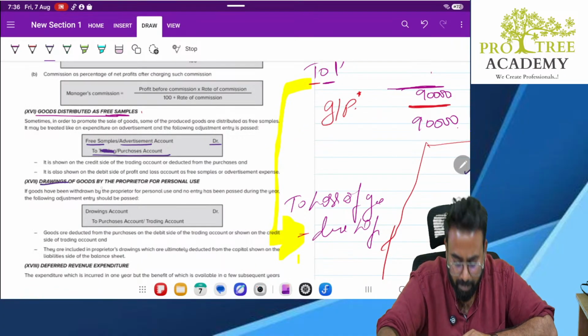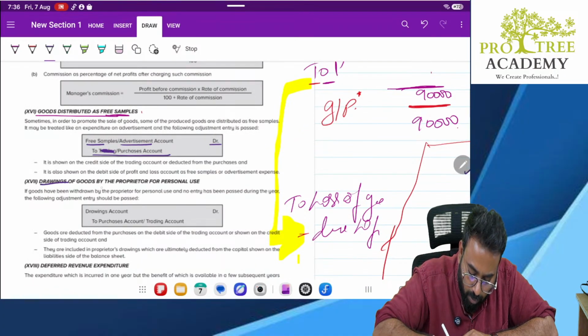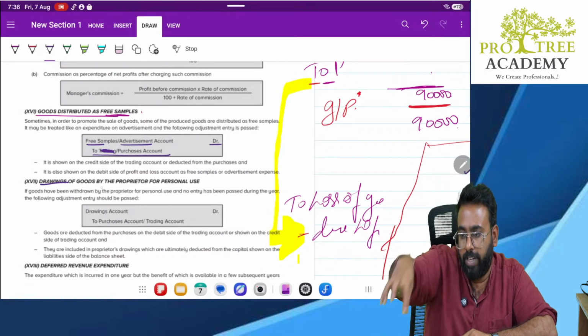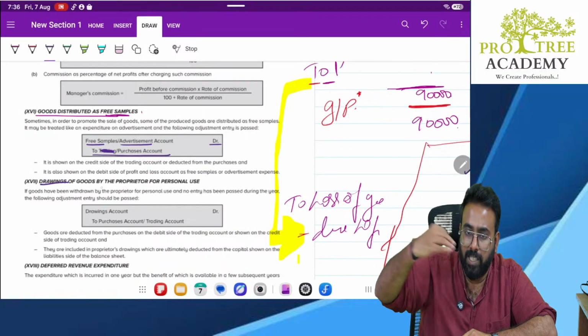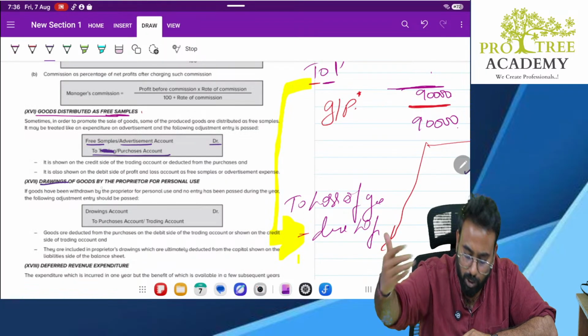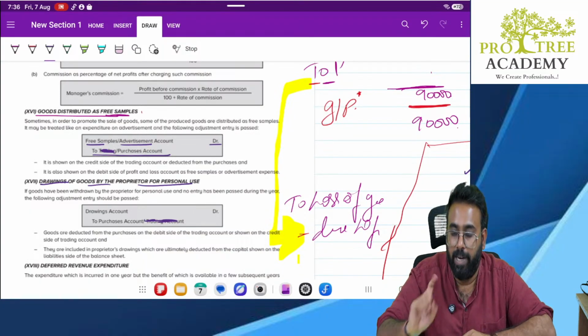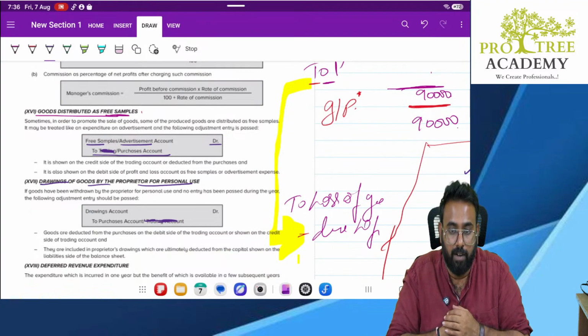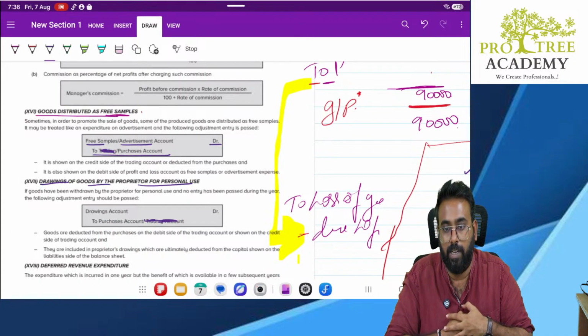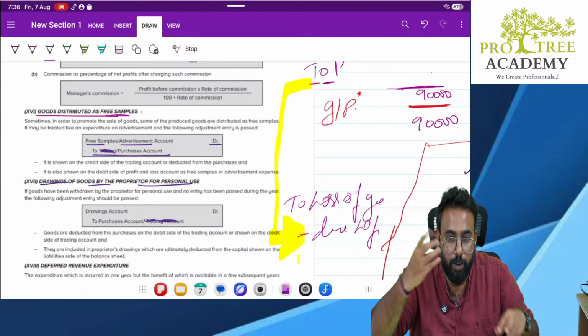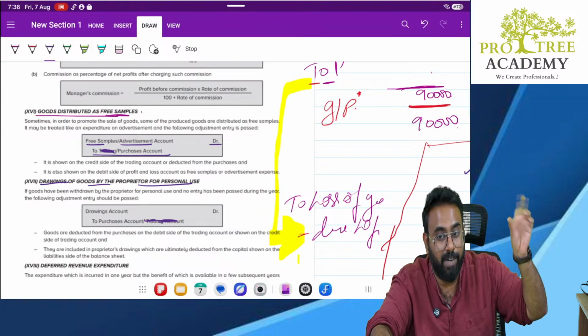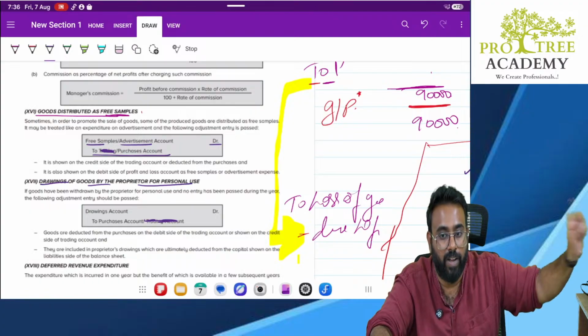Drawings of goods by the proprietor for personal use. Here also it is the same. It is no more our trading. Whenever I take the goods for my home, it is a loss for the business. That goods will no more be available with them. But because I am the owner, I can be held accountable for that. So even though I don't pay the money, there is an account in my name in the business, owner account, capital account or drawing account. I can hit that account.